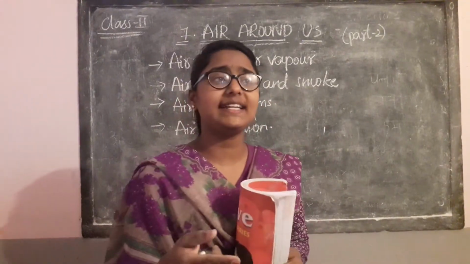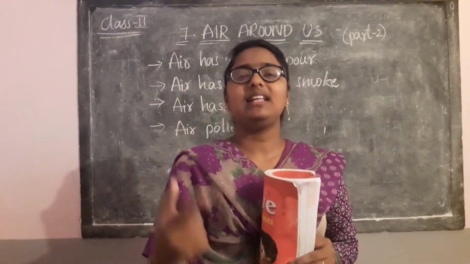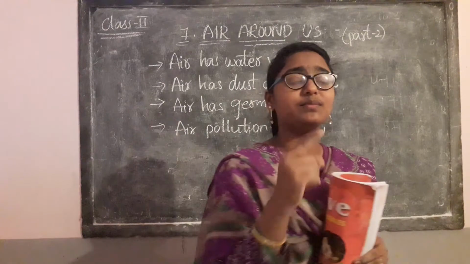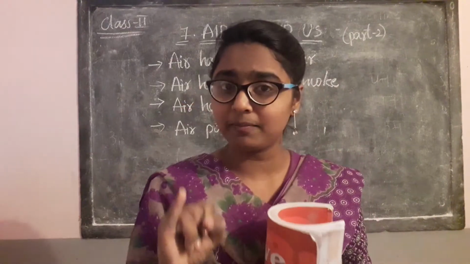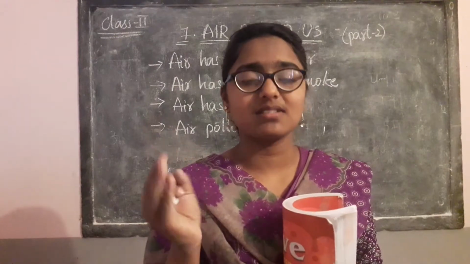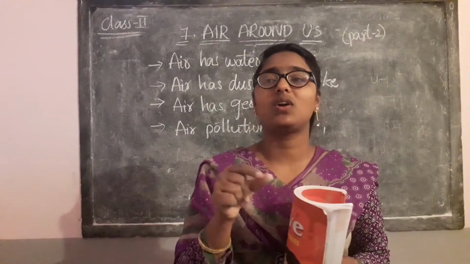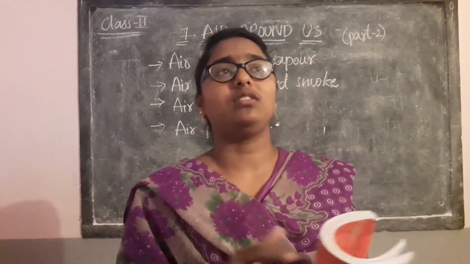The air becomes unhealthy, not good, because of the smoke from vehicles, dust particles and germs. All this makes the air polluted. This is called air pollution.